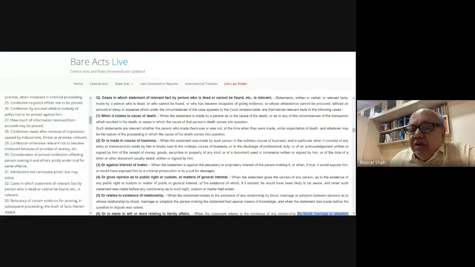Clause 7 may be a document relating to a transaction mentioned in section 13 clause A. Section 13 clause A is relating to the customs which you mentioned right now. Then maps relating to express feelings of relevant people, the res gestae feelings of various people under section 6 of the Act. So 32 is very wide. Please go through the illustrations which we have already gone through. I won't read them again. Okay?